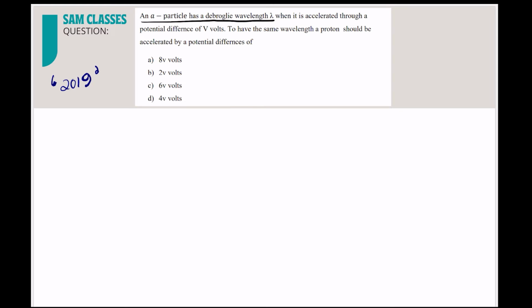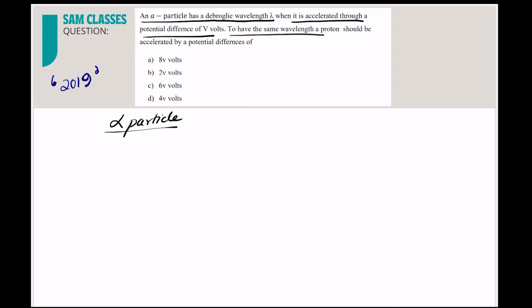Alpha particle has de Broglie wavelength lambda. So let's say we have an alpha particle. Its wavelength is lambda. Now, it is accelerated through a potential difference of V volt. So understand, okay. What happens? The alpha particle is there, you accelerate it through a potential of V volt.